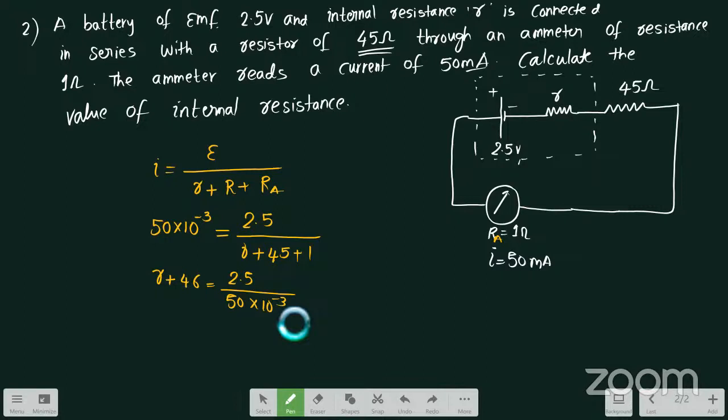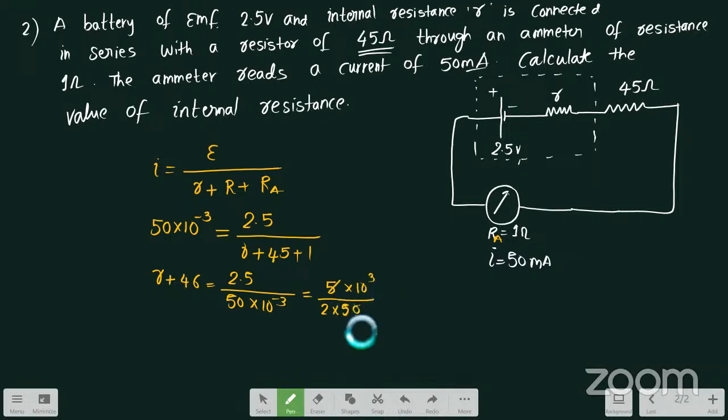So what will this become? See here, 2.5 can be written as 5 by 2. So this will become 5 by 2 into 50 into 10 power minus 3. If I take this 10 power minus 3 to the numerator, it will become 10 power plus 3.